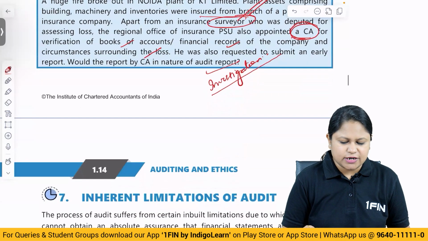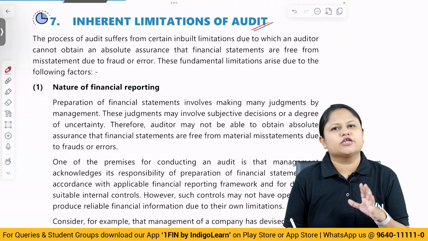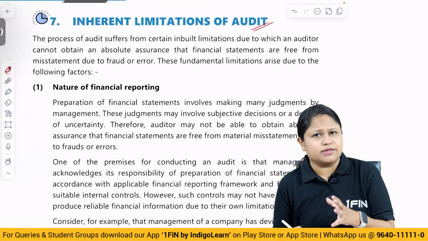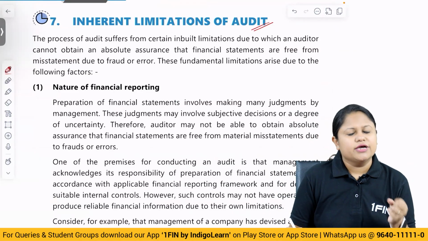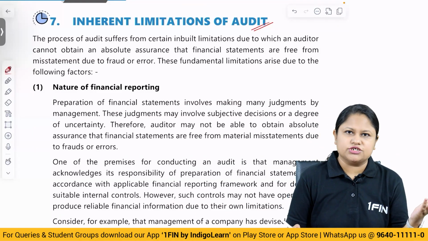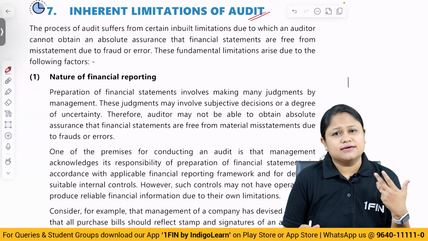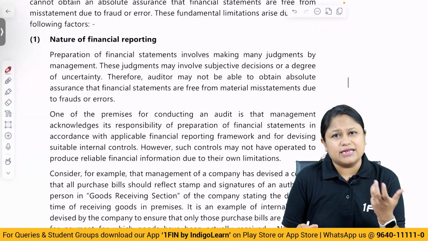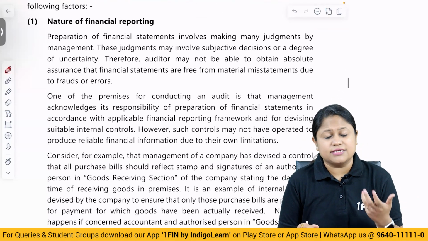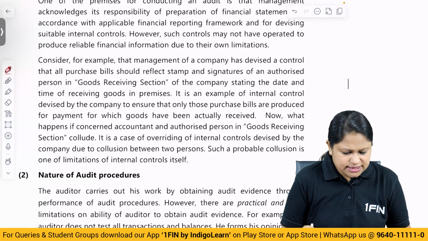After that, you look at the next part of the discussion. Did we cover the inherent limitations of audit? Why? Because audit cannot give absolute assurance, it can give only reasonable. So, auditors cannot be brought to zero. Why? Because there is inherent limitation. And there we have studied about nature of audit procedure, nature of financial reporting, relevance, that is the data that you have got would become irrelevant over a period of time. It is not in the nature of investigation. So all of these things are inherent limitation.